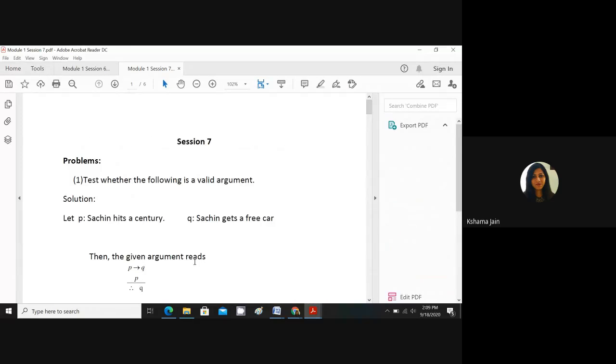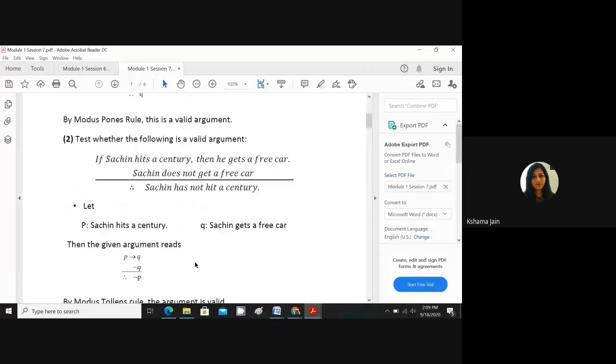Then I will take problems based on this, if you are not asking. The question will come like this. Try to understand. Test whether the following is a valid argument. An argument is given, and they ask you to test whether it's valid or invalid. They're not asking you to prove it, they're asking whether it's valid or invalid. Let's start: if Sachin hits a century, then he gets a free car. Another statement: Sachin does not get a free car. And the conclusion is: Sachin has not hit a century. So what would you do? First of all, in such problems, you need to find out the propositions.